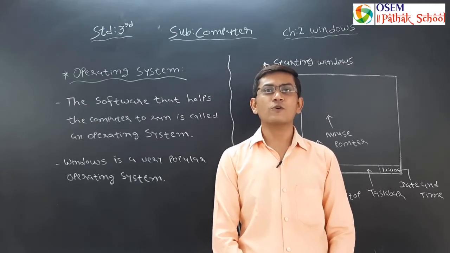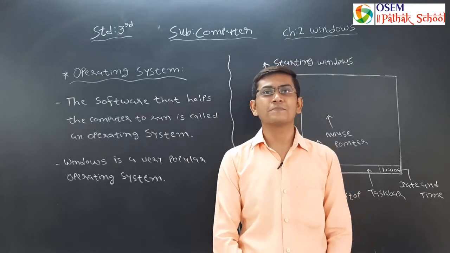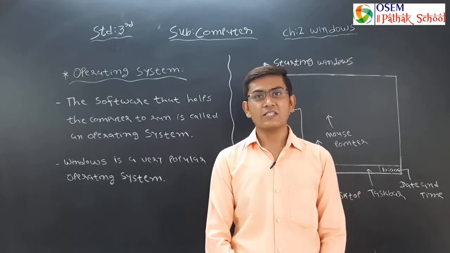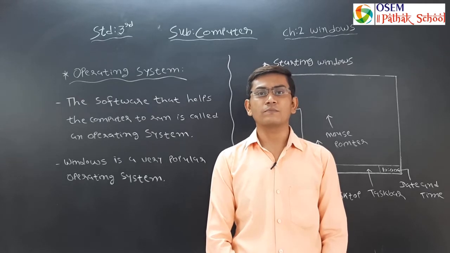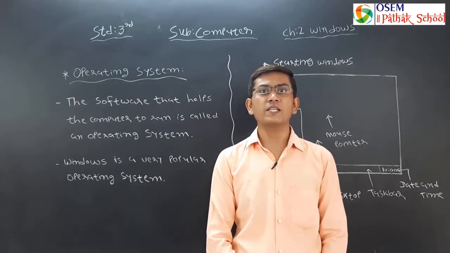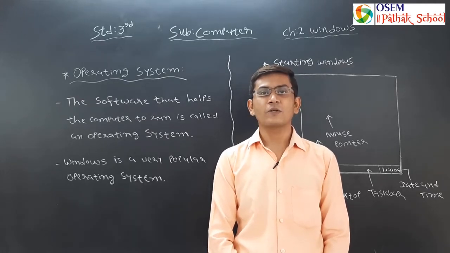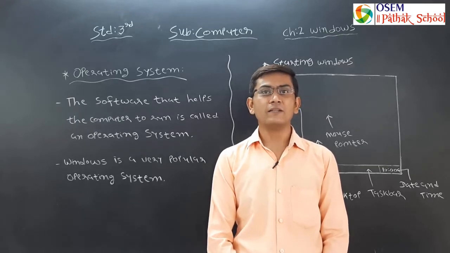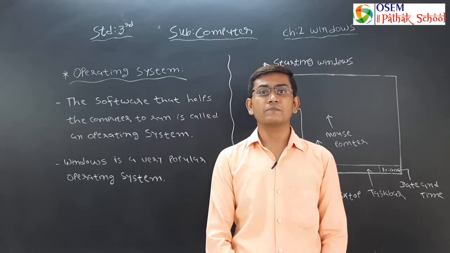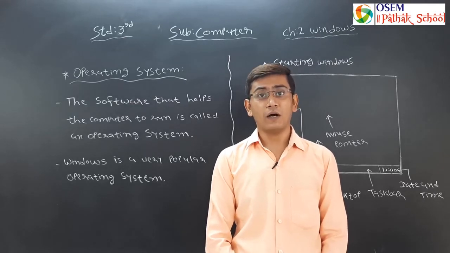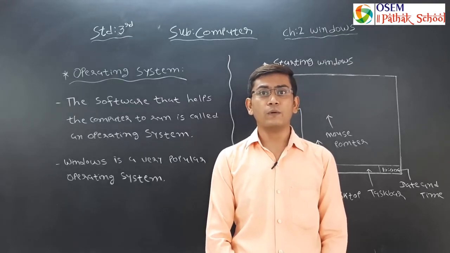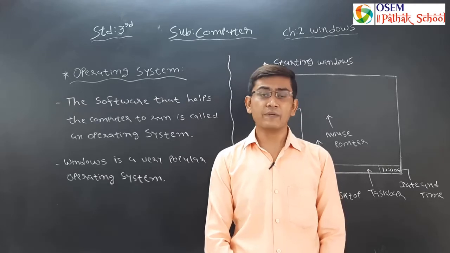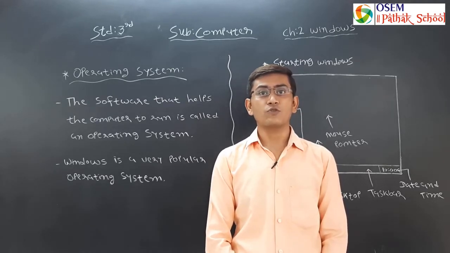The main functions of the computer are input, processing and output. To perform this function, computer needs different parts like monitor, keyboard, mouse, CPU, printer and speakers. These all are parts of computer.